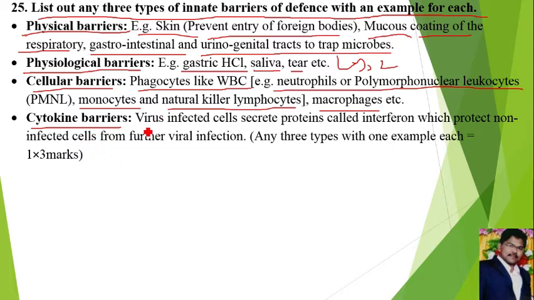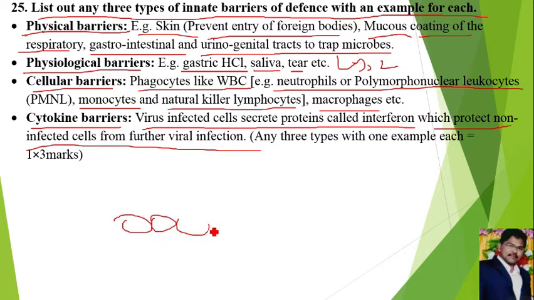Next, cytokine barriers. Virus infected cells secrete proteins called interferons, which protect non-infected cells from further viral infection. See, these are human tissue cells. This middle cell is affected by the virus.